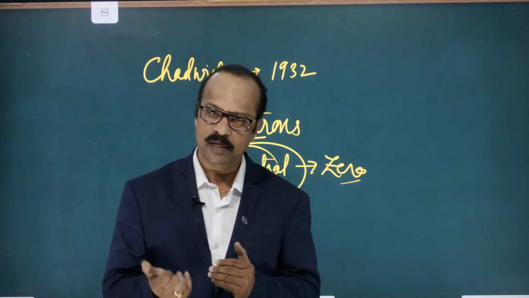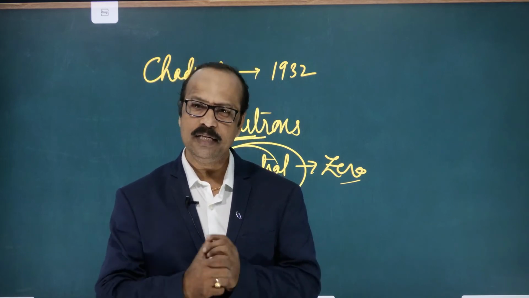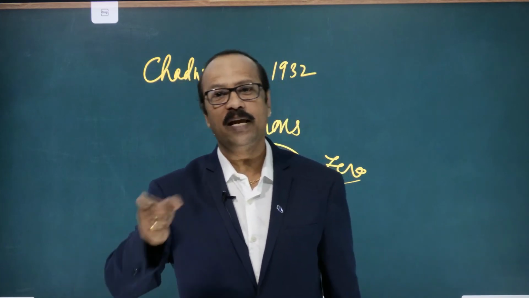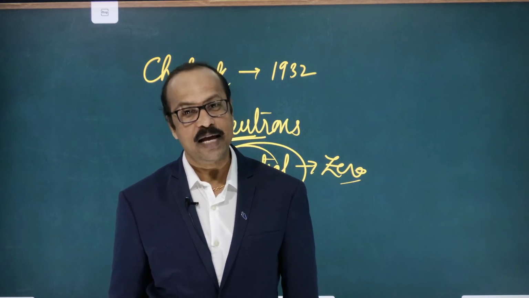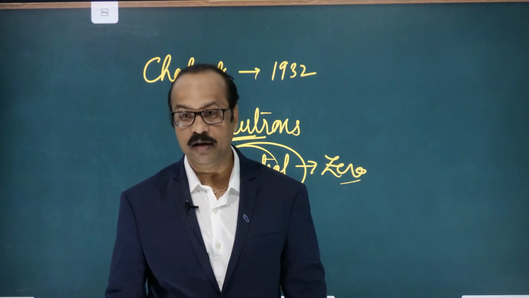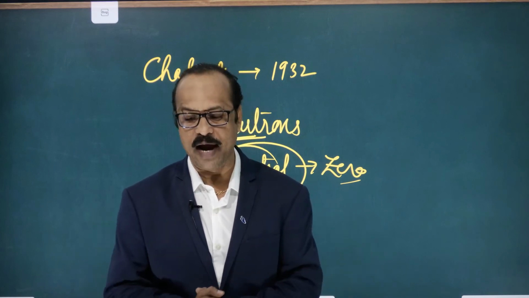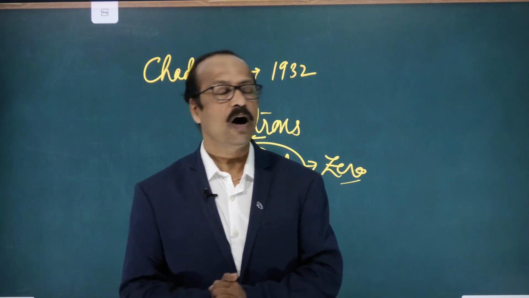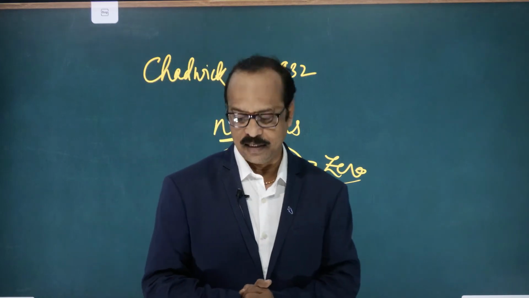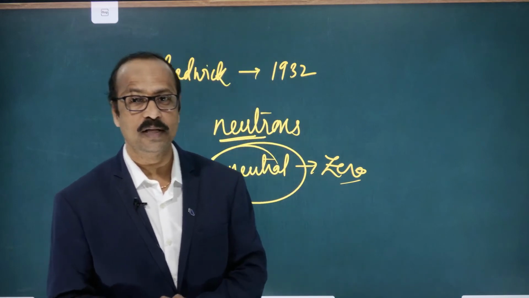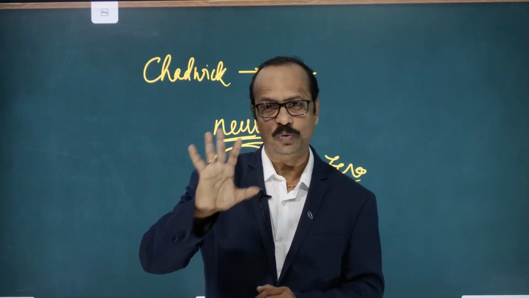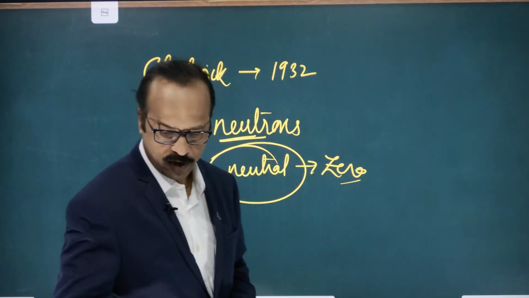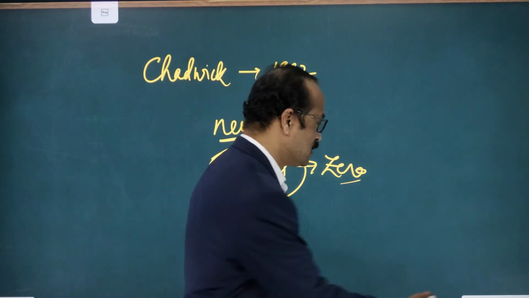Later some other particles were also discovered from an atom, but these three particles are considered very important particles which can affect the properties of the atom. Hence, these three particles are called fundamental particles of the atom. What are they called? Fundamental particles of the atom, or we can say subatomic particles. What are these? Electrons, protons, neutrons.